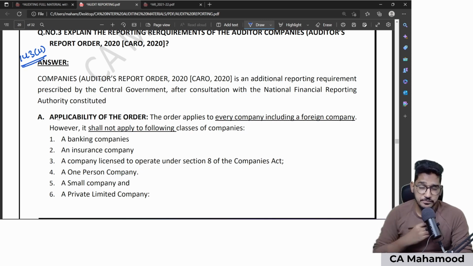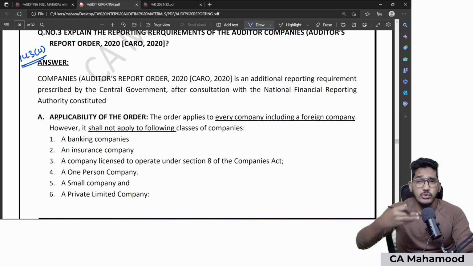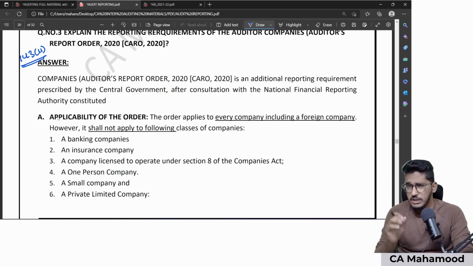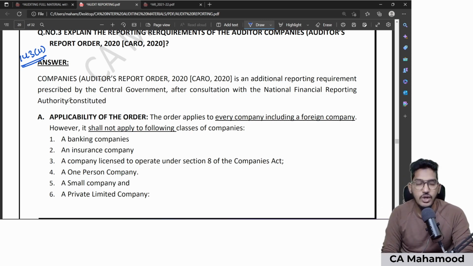CARO, Company Auditors Report Order, one of the most important from the examination perspective. From the CARO itself, you can expect a minimum of 4 to 5 marks. You can expect it only from the CARO. So let us spend enough time on revising these CARO reporting requirements. Totally, we have 21 clauses which are required to be reported under CARO. Let us have a quick look at it.